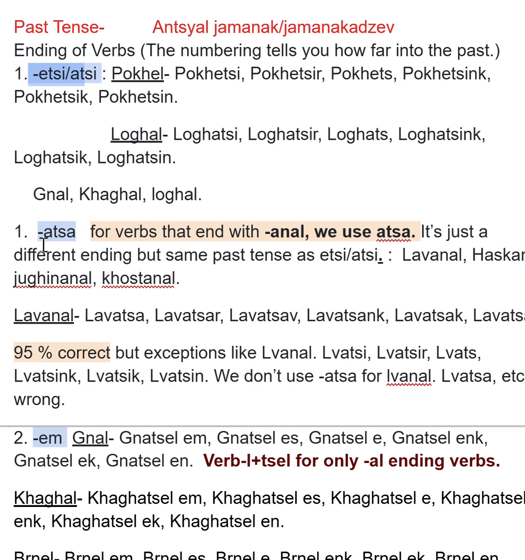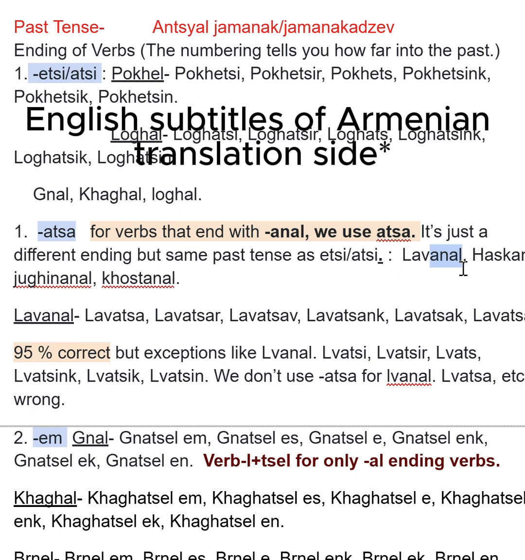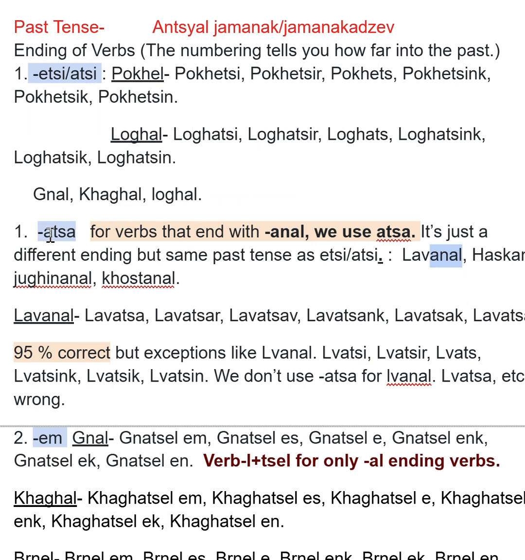Some verbs will have atsa, but most verbs have etzi. Now, I'll give you a trick. The ones that have atsa are the ones that end with A-N-A-L. So if you type a verb on Google Translate and you see in the English translation that it ends with A-N-A-L, you need to use this past tense if you're talking about something that you just did. Okay? So let's go through the examples.